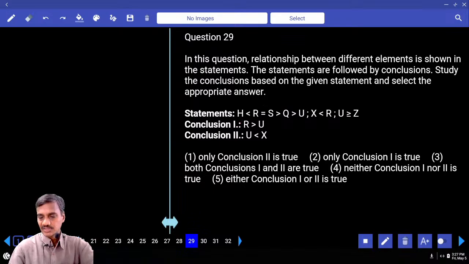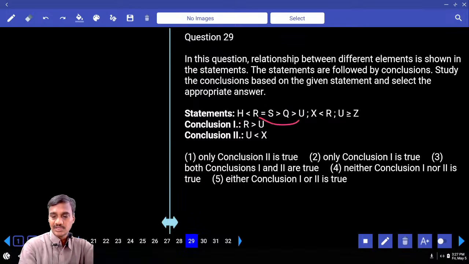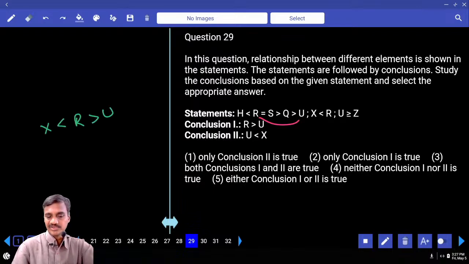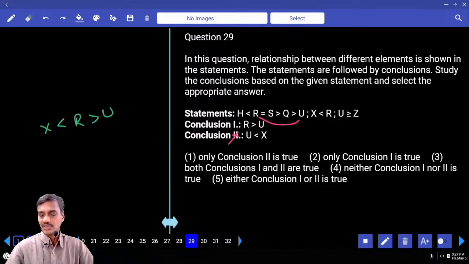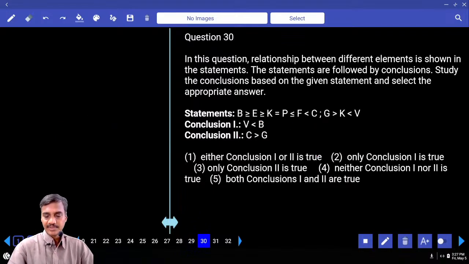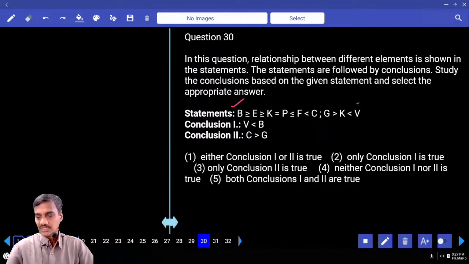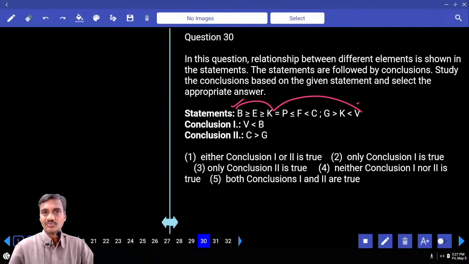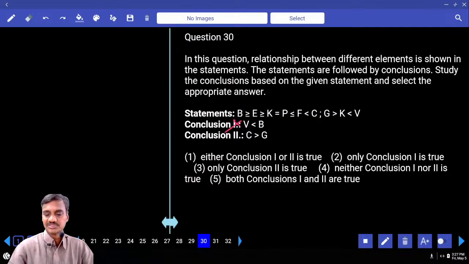U and X. Again, R to X. R greater than U and X lesser than R. Now between X and R, 2 opposite symbols, no relation. Hence, what is your answer? Only one, choice 2. Then 30th, V and B. B is here and V is here. Which element is common? K. B greater than K, K lesser than V. Greater, lesser, 2 opposite symbols, no relation.